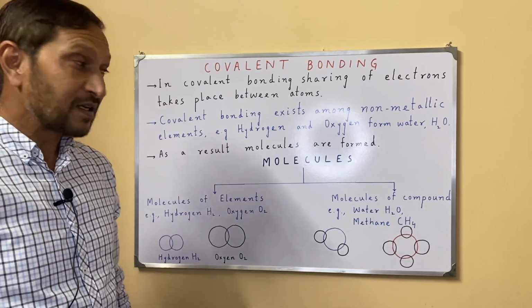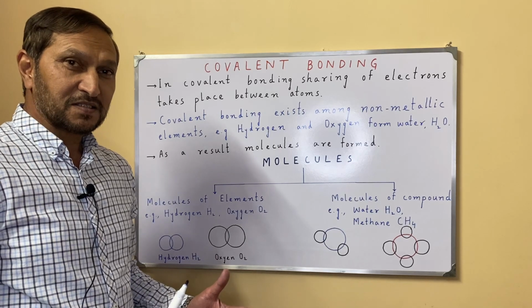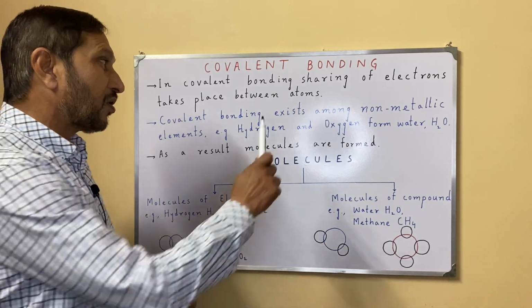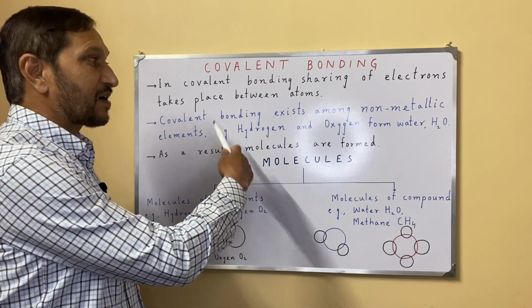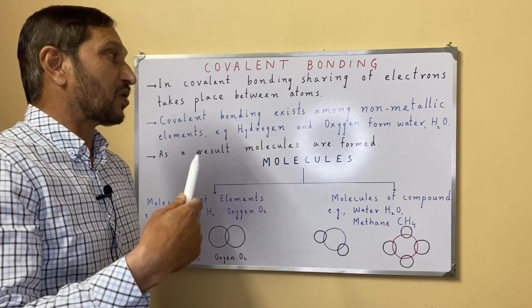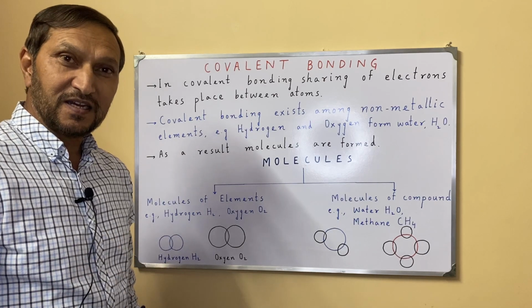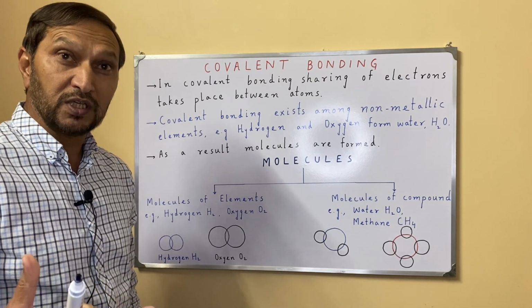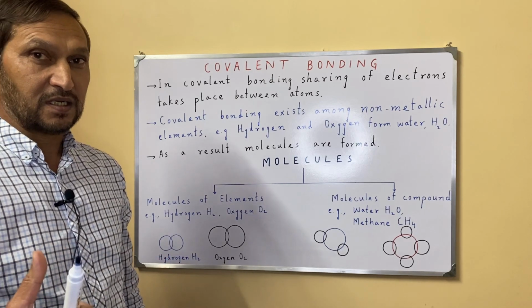And remember that covalent bonding exists among non-metallic elements. For example, hydrogen, oxygen, water, carbon dioxide, methane gas, ammonia, all these are covalently bonded.